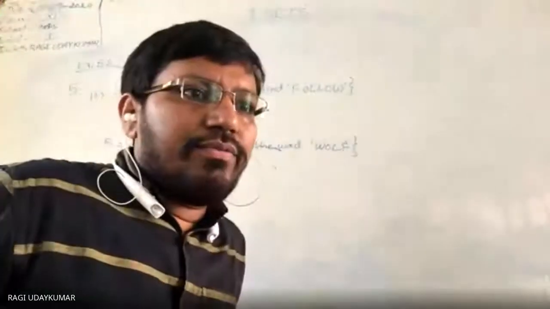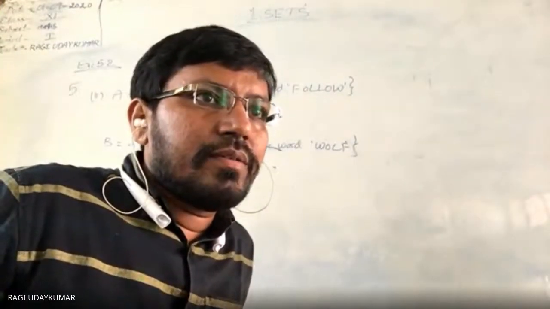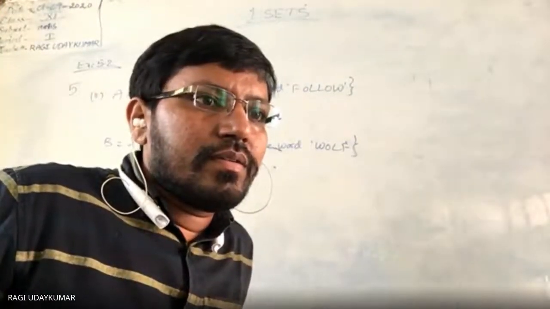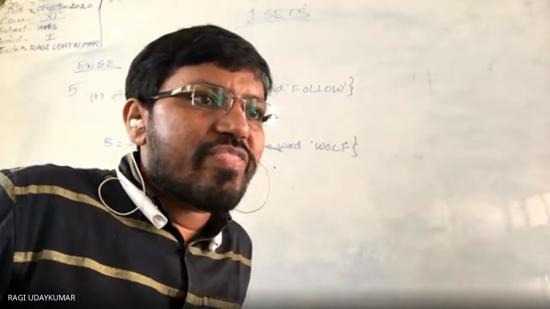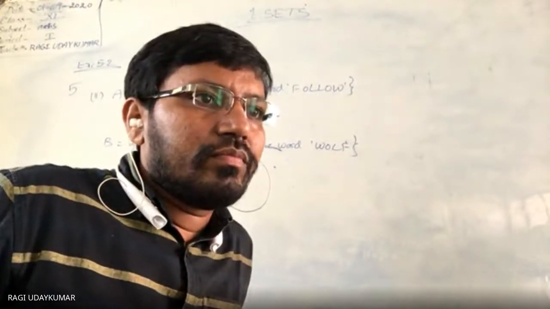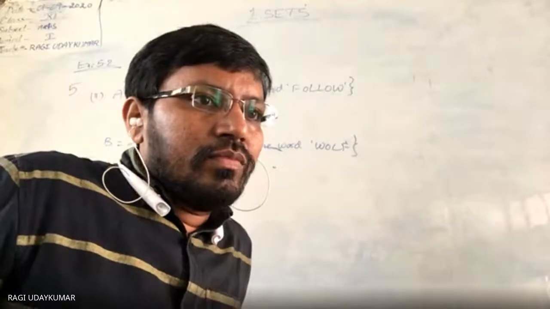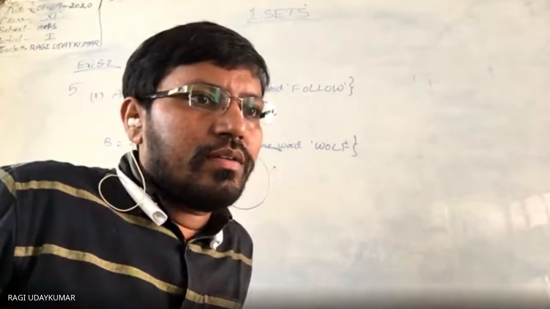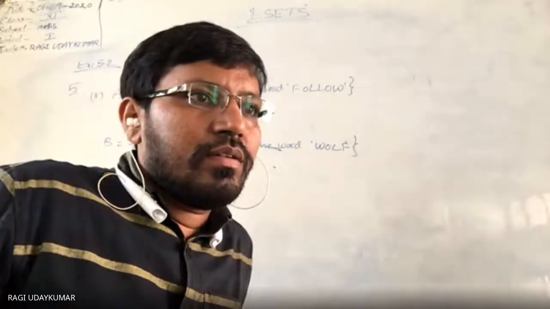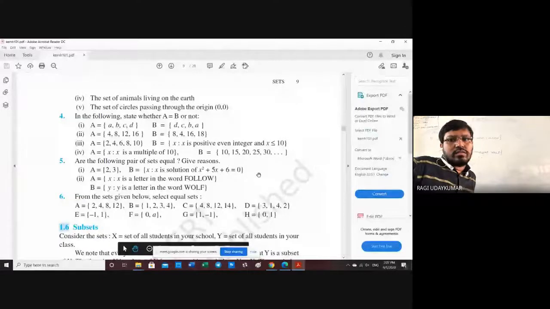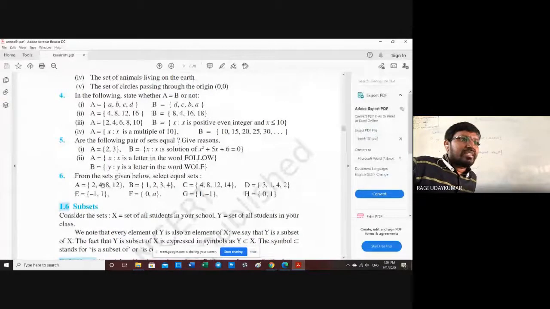The last one, the sixth one: from the sets given below, select the equal sets. Which are equal sets?